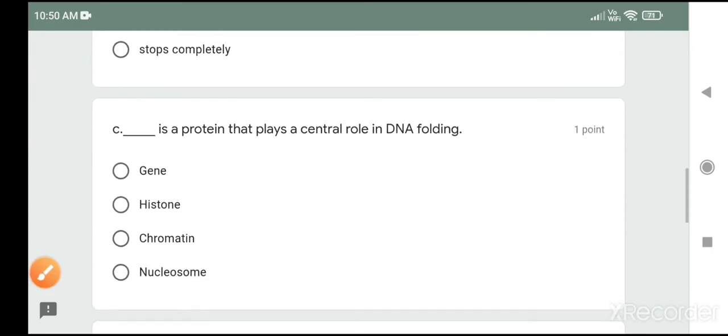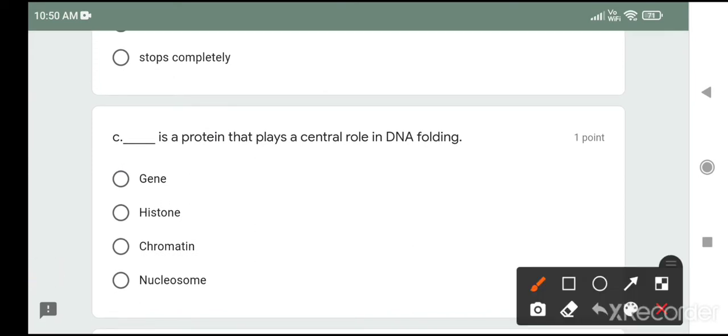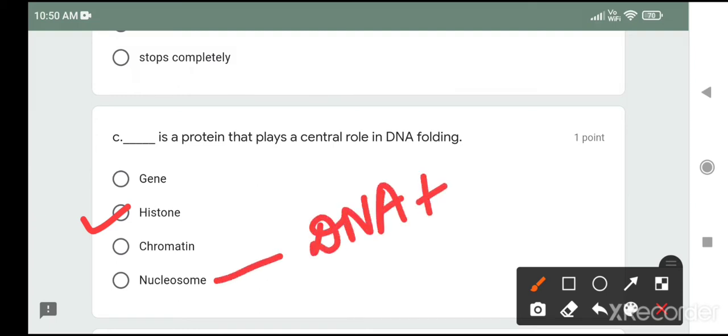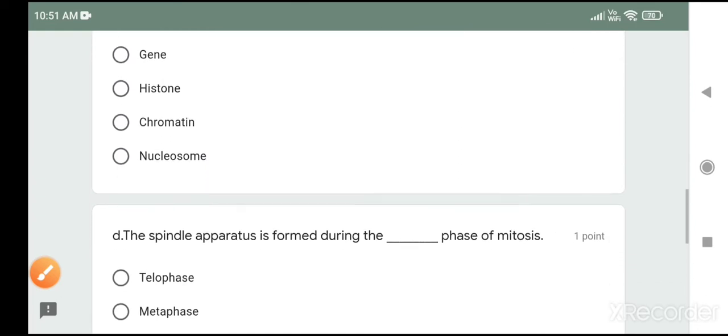Now, the blank is a protein that plays a central role in DNA folding. Basically here the protein is histone. So the correct answer is histone. Now, a gene is a segment of DNA, so we will not go for gene. Chromatin is the condensed material of chromosome. We will not go for chromatin. And nucleosome is the combination of DNA plus histone protein. Hence we will not go for nucleosome also. So the correct answer is histone.